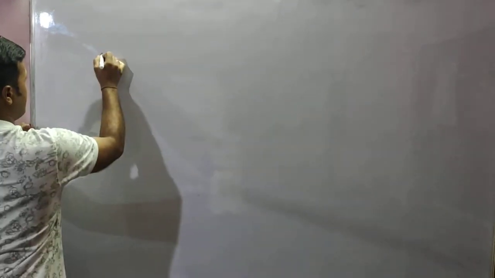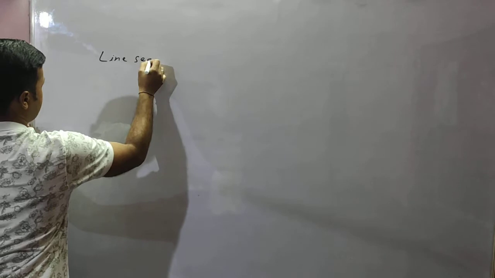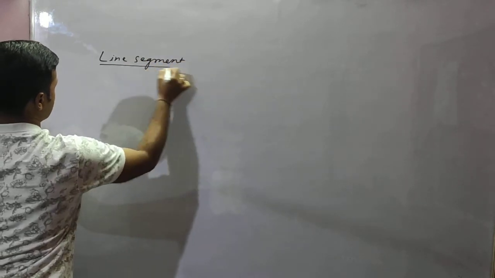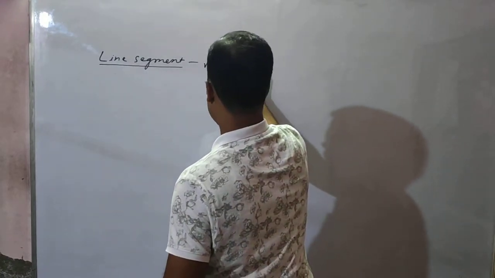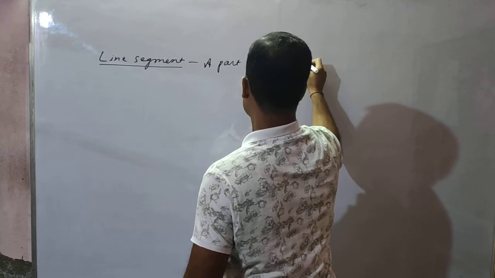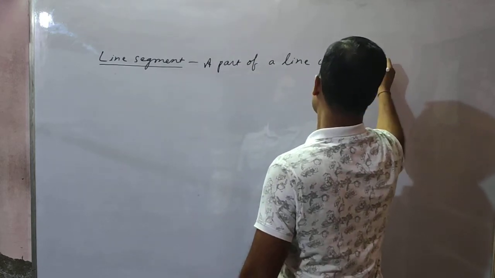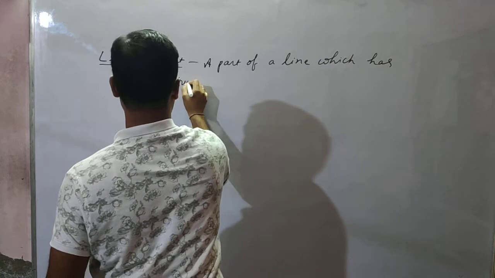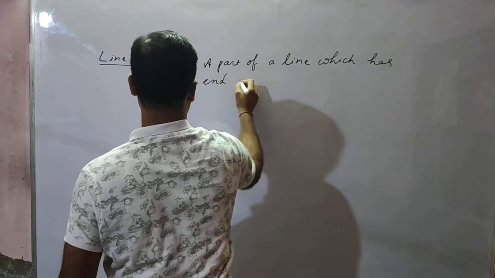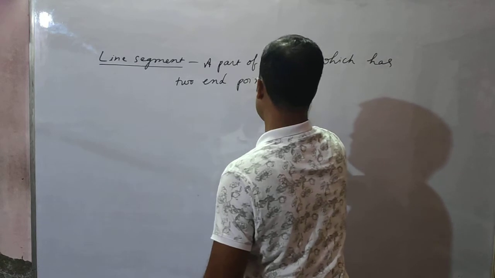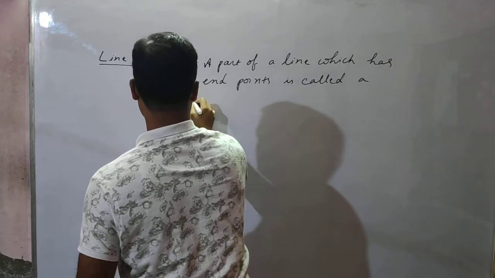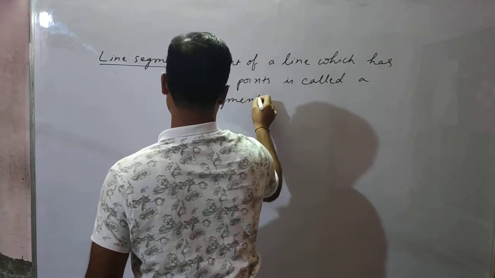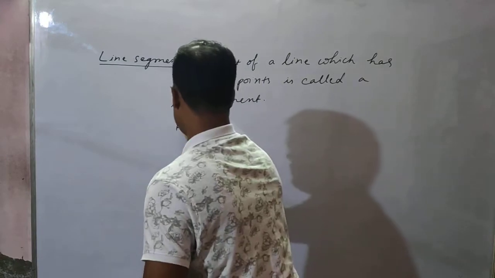So next, students, we will learn about line segment. What is a line segment, students? A part of a line which has two endpoints is called a line segment.